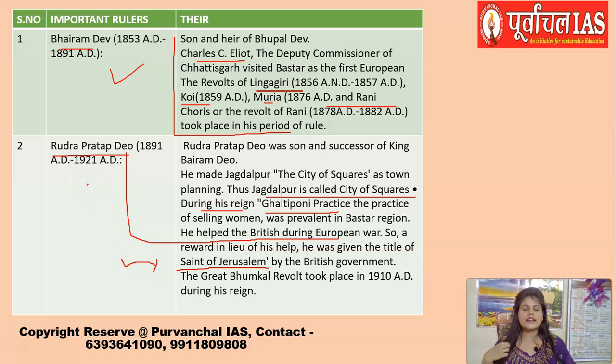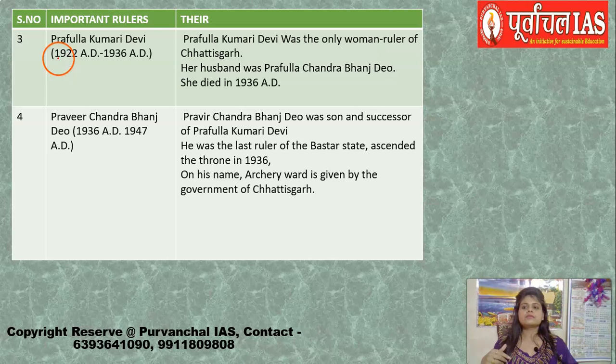The title was given by the Britishers because he helped them in the European War. And during his reign, a very great Bhumkal revolt took place in 1910 AD. Please remember which revolt took place under whom. I will be teaching you this in the revolt section also, but right now I am telling you, so keep it revised in your mind.